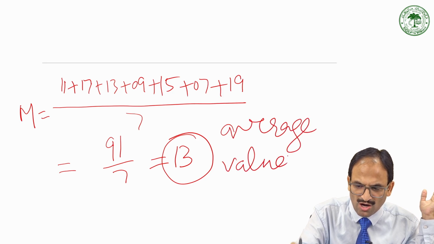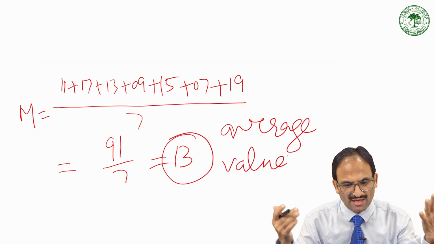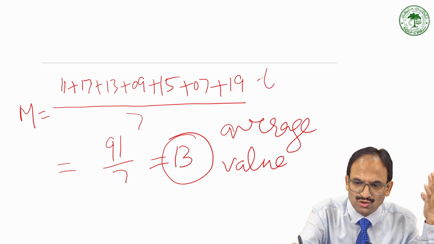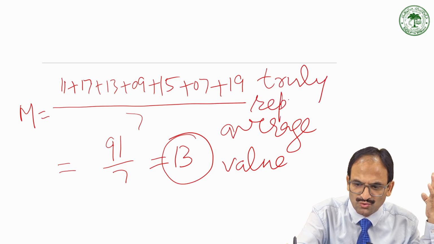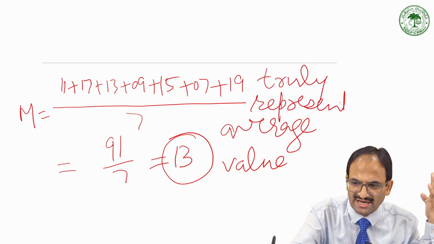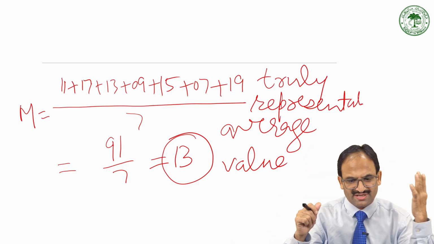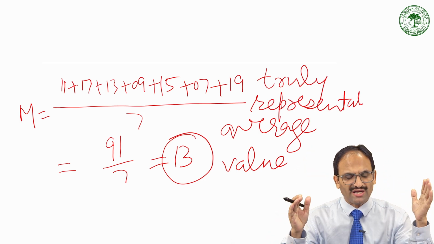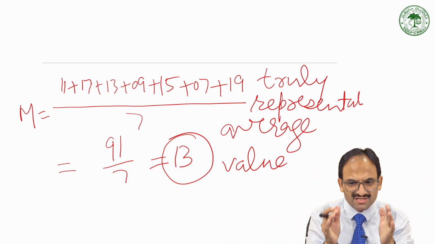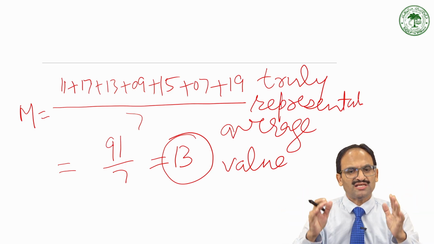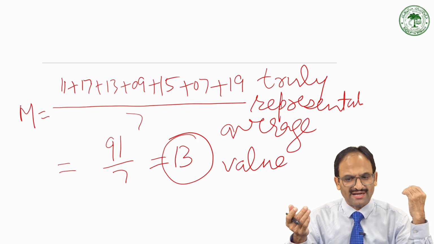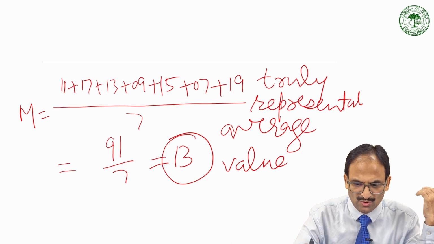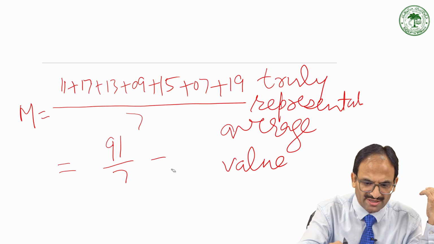It does not talk about any extreme thing, but it is truly representative. So this is how we calculate the mean. Find the sum of all the numbers, see how many numbers are there, divide that sum by that number, and that way you will be able to calculate the mean.